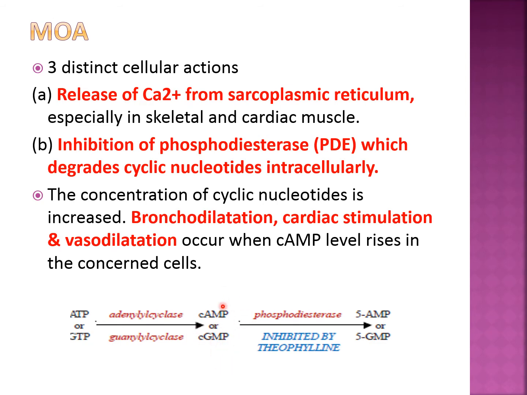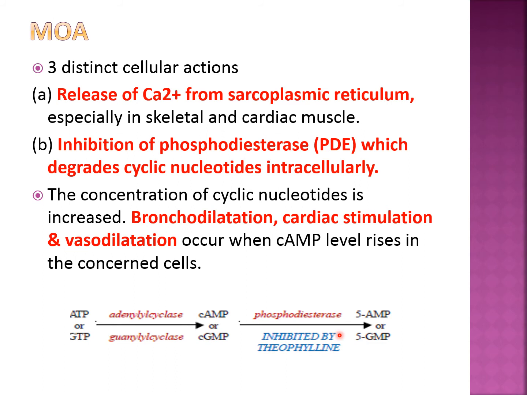This action we have seen in the beta 2 agonists also. Cyclic AMP is degraded by the phosphodiesterase enzyme to 5-AMP, and we want to increase cyclic AMP. That's why we have to inhibit this phosphodiesterase enzyme, and that is inhibited by theophylline. So theophylline's second mechanism of action is inhibition of the phosphodiesterase enzyme.